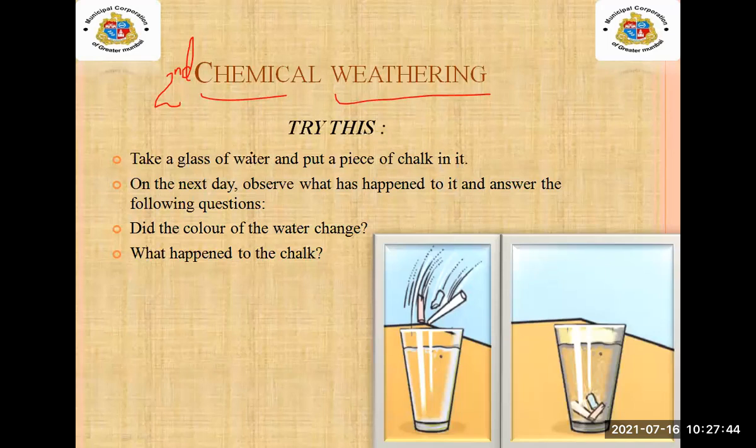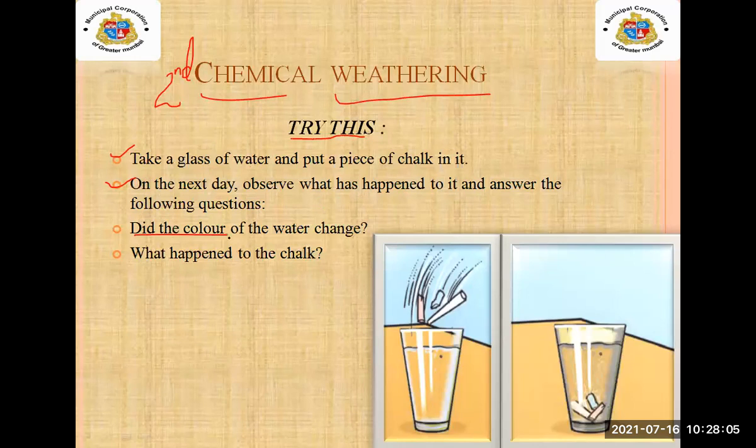Okay, before starting it, we are going to try this. Take a glass, you also try, student. Take a glass of water and put a piece of chalk in it. Yes, and on the next day, observe what has happened to it and answer the following questions.